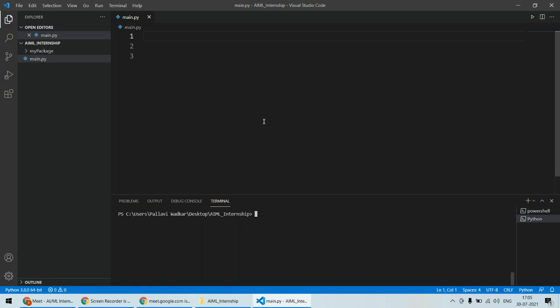So you will be creating your project with the help of multiple .py files, and you will integrate all those .py files using this modular programming approach. In this lecture we are going to discuss two important topics. One is file handling in Python, and the other one is error handling in Python.